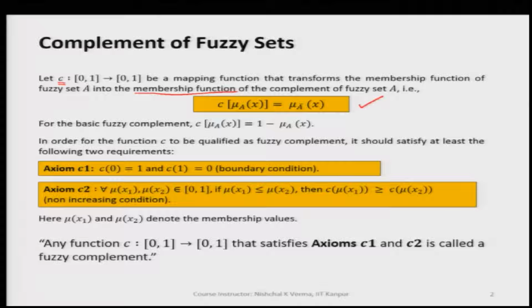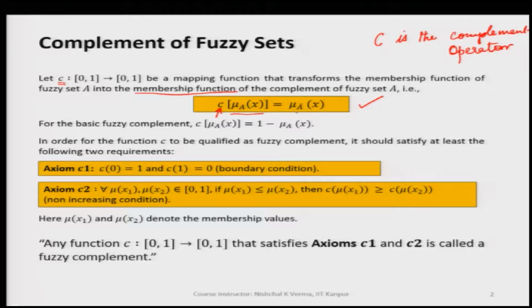So, we can see here that if we apply the complement operator C, let me write here, C is the complement operator, when this C is applied to the membership value or membership function in case of continuous fuzzy set, it is returning us mu A bar of x.